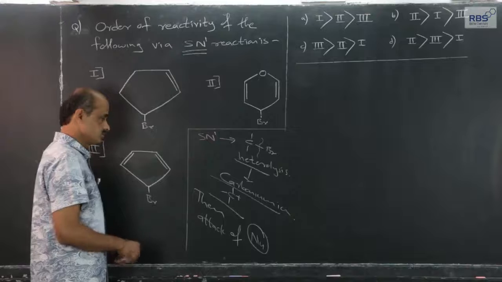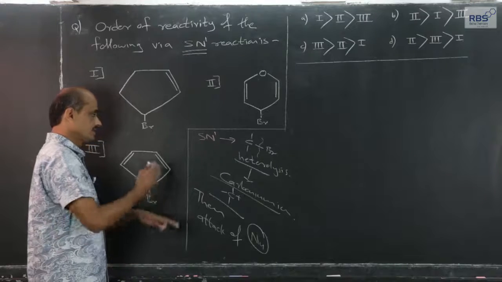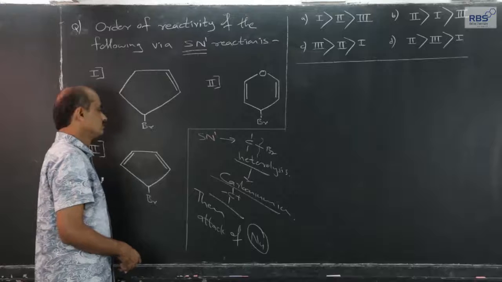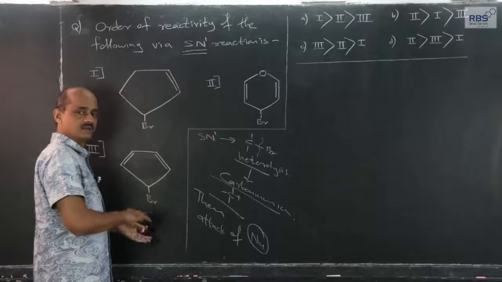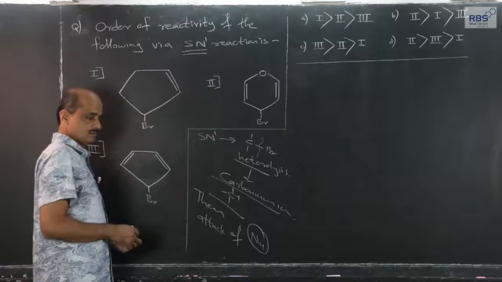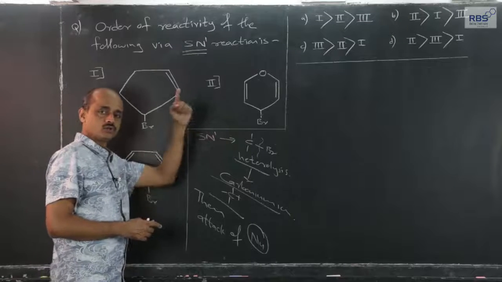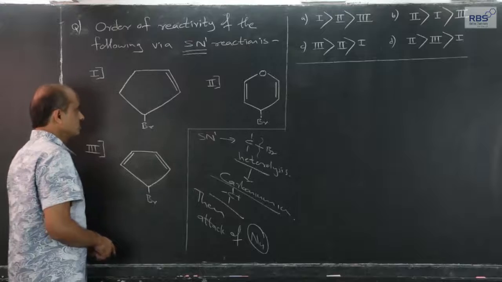It is SN1, two step. First step is breaking, then attack of nucleophile. In SN2, it is simultaneous, attack of nucleophile, one nucleophile enters and another nucleophile goes out with the electron pair.